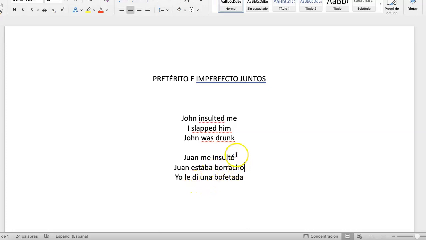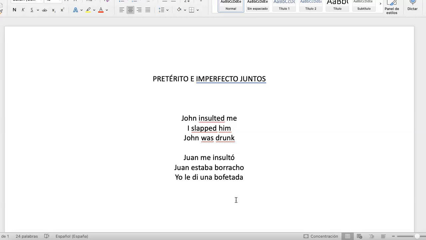Because he is drunk all the time during the whole story. It's an ongoing action. It doesn't have a beginning or an end. We don't know when he started drinking, or when he's going to sober up. The only thing we know is that during the story, with these actions, he was drunk, and this is ongoing.